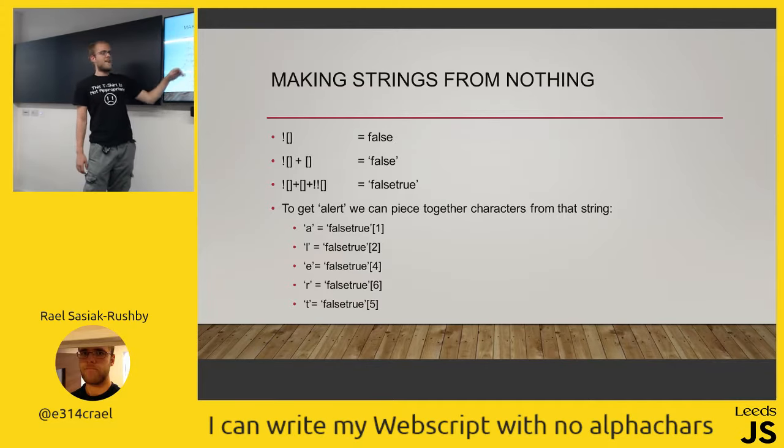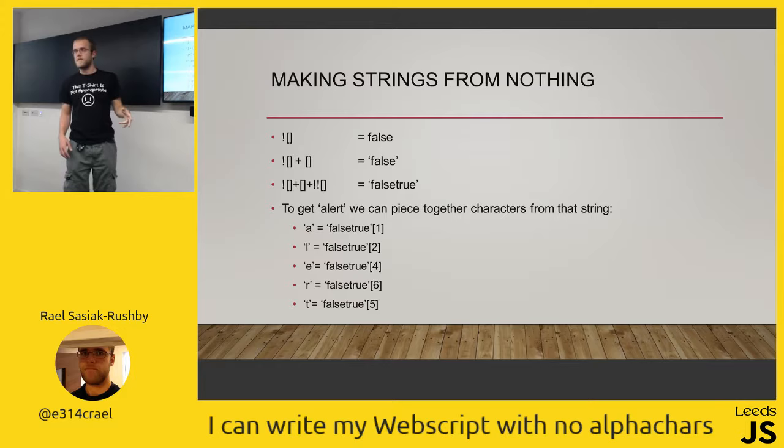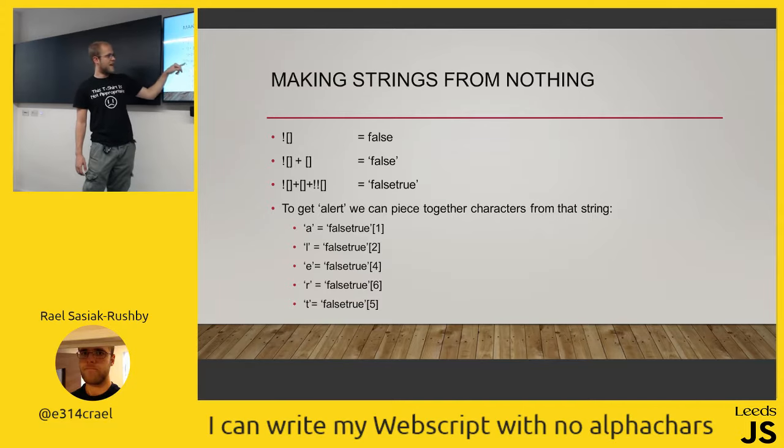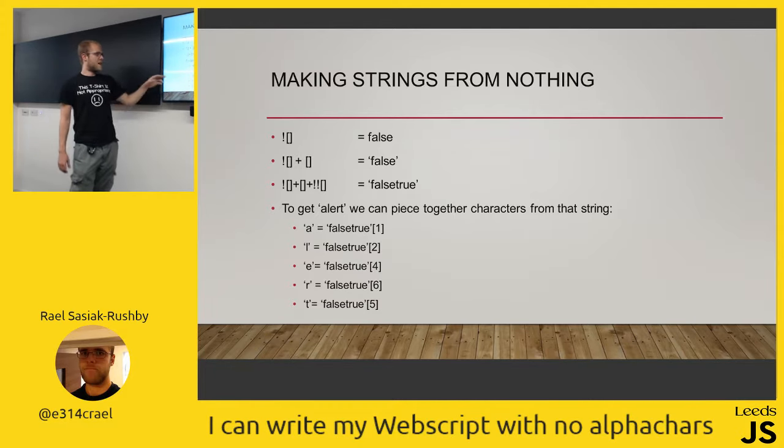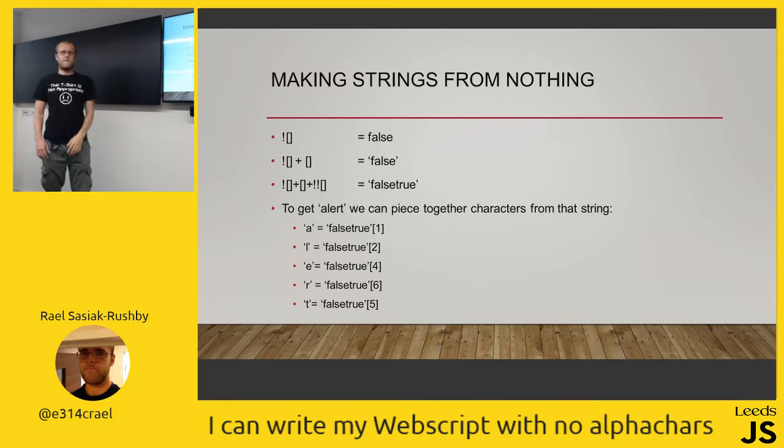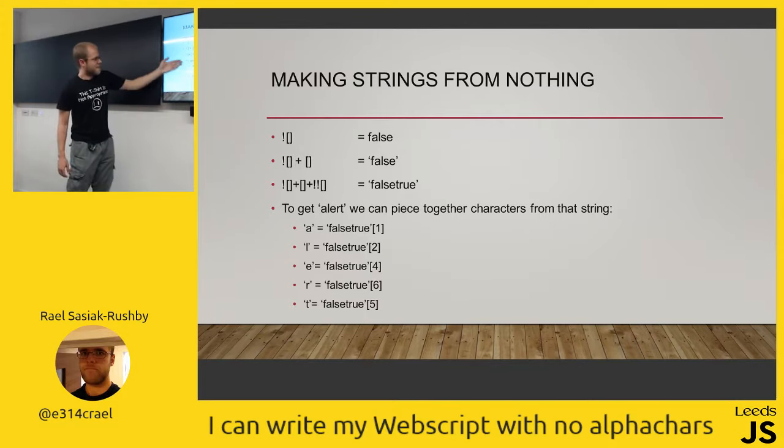Because if you plus a string, you concatenate onto the end of it. So I've got false here, plus the thing to make it a string, plus true, because not of an empty array is true, and I get the string false true. That's really useful actually. Because I can get the word alert out of false true by taking these places within that string. This is basically why JSFuck works in a nutshell. You basically create strings out of nothing, essentially.